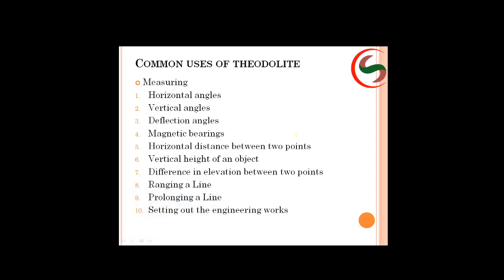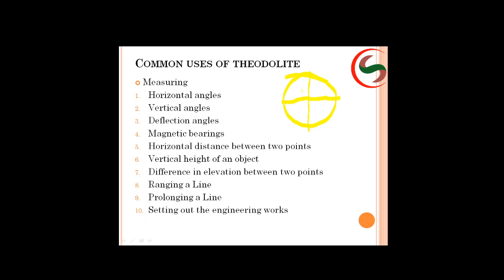Next, horizontal distance between 2 points. Now, how to measure the horizontal distance between 2 points? In your telescope, you will be having what? Diaphragm glass. In that diaphragm glass, generally you will be having a crosshair like this.